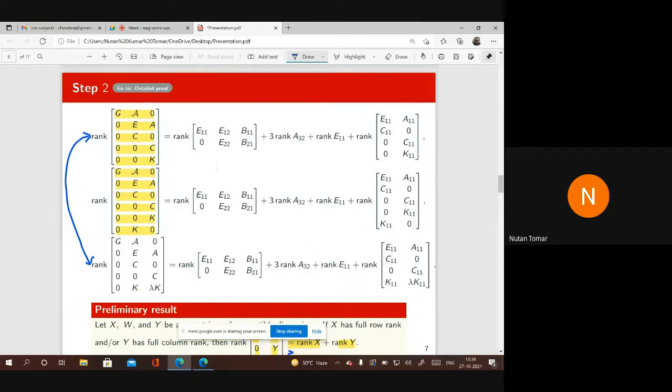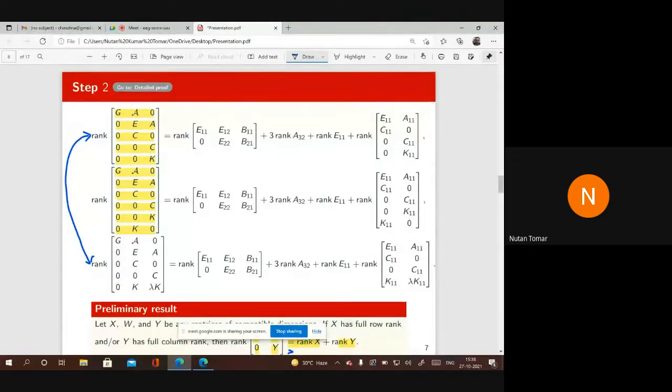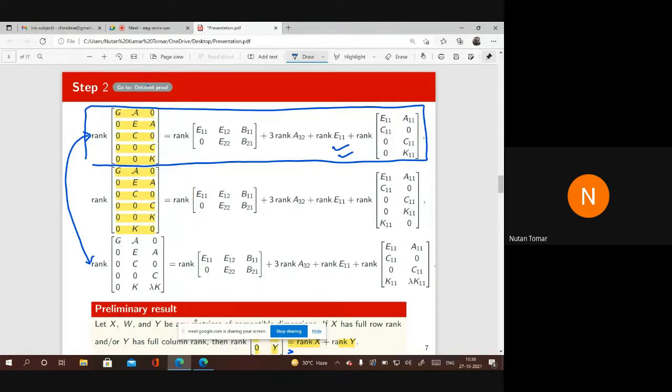Let me show you this small calculation, at least for one condition. Let us take condition 1. You see how we can write the rank of this matrix. I want to show you this calculation because here we are utilizing another tool of linear algebra, a very basic result.